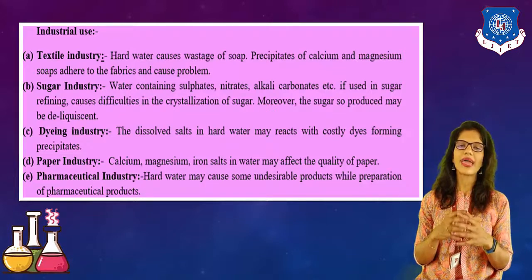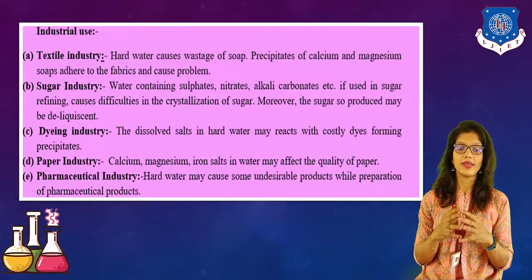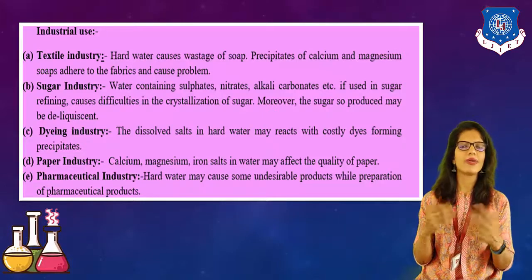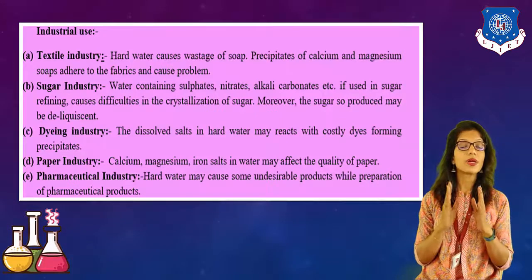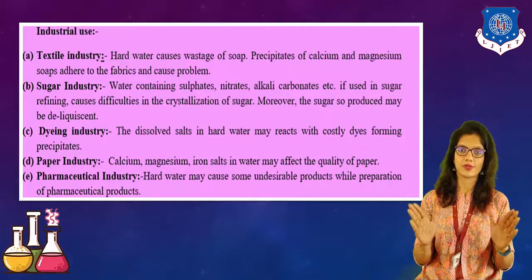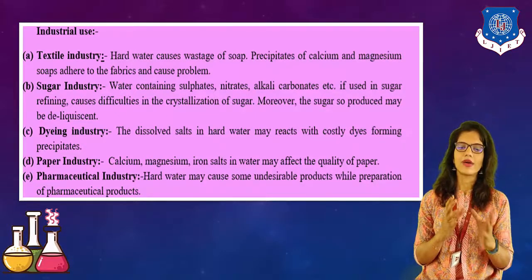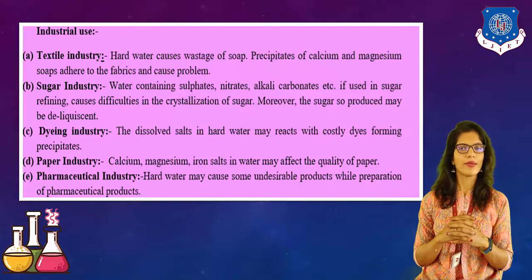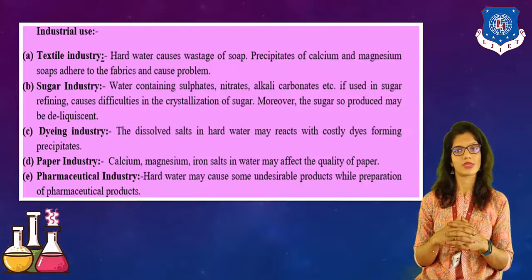Then, third one is the dyeing industry. Which type of problem can be caused in the dyeing industry? The dissolved salts in hard water may react with costly dyes and form precipitates, and the shade of the dye will be changed. Likewise, next is the paper industry. The color of the paper will be totally changed because of the use of hard water. And next is the pharmaceutical industry. It creates problems with the products. So in this manner, it can create a lot more problems in industries.